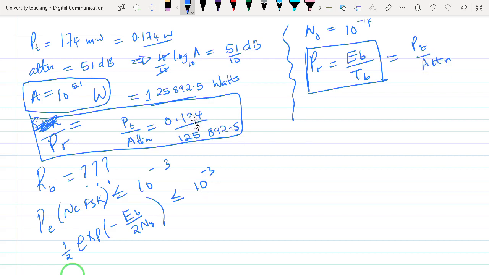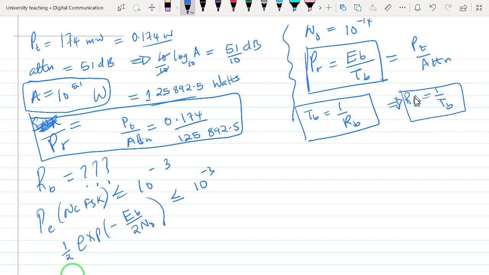So because we have already found this expression, we need to find power received in terms of EB over TB. And TB will give us the reciprocal of RB, which is required. We need the bit rate, and bit rate is always the reciprocal of TB. So if we are able to express our power received in terms of EB over TB, then we will be able to evaluate our RB. Since we know this one, we can then say that we can find RB from this.